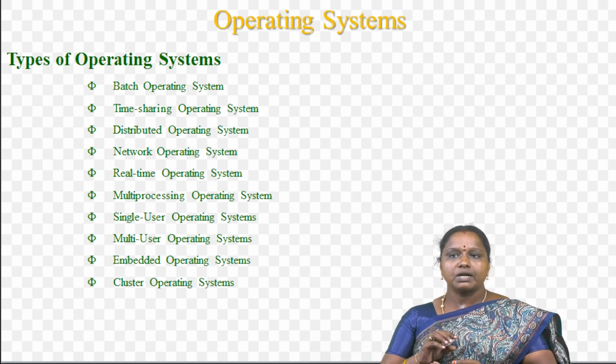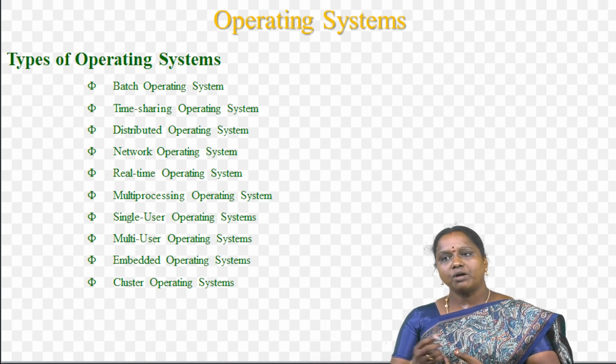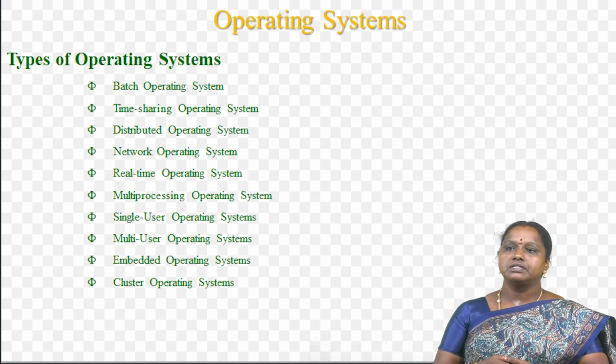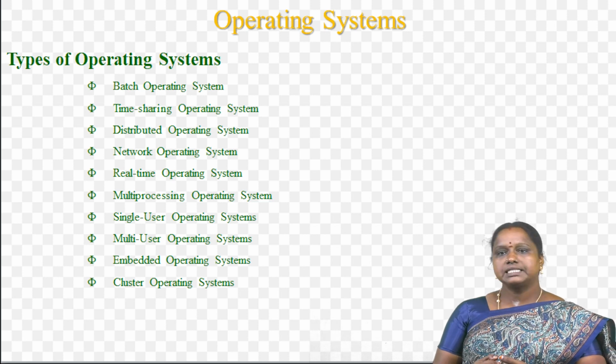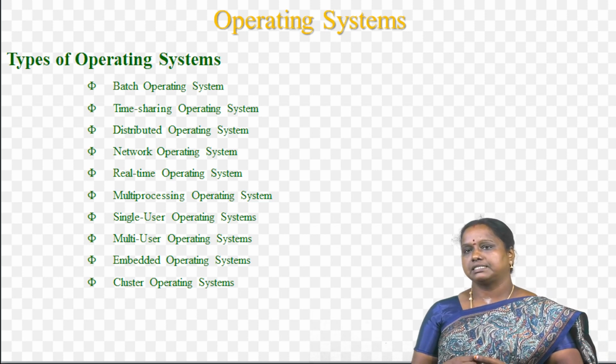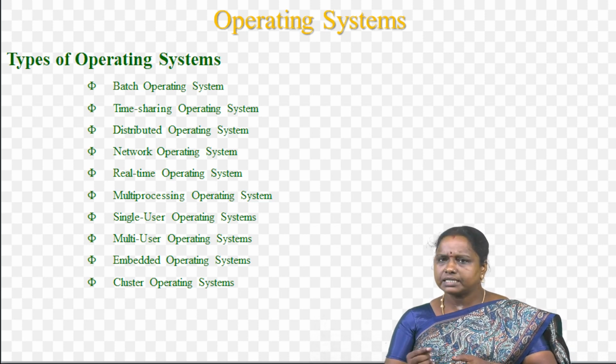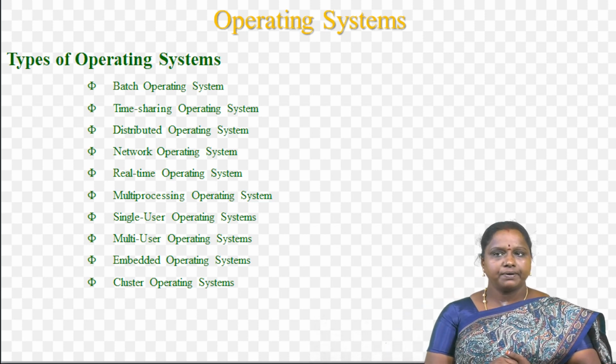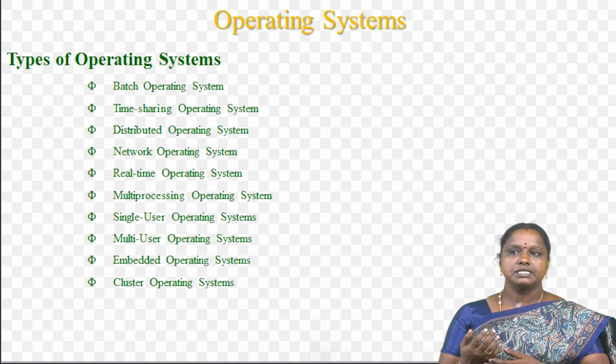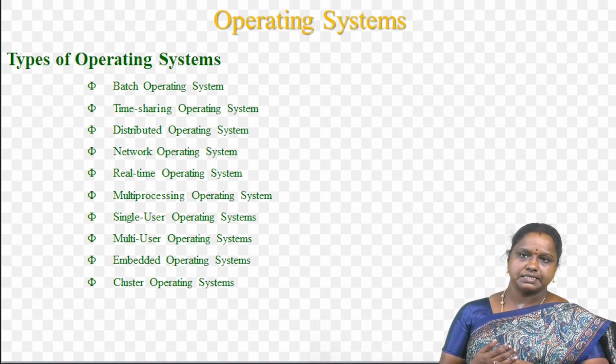Multiple CPUs are linked together so that a job can be divided and executed more quickly. Next type is single user operating system. Single user operating systems are designed to support a single user at a time. Example, Microsoft Windows for personal computer and Apple Mac OS.